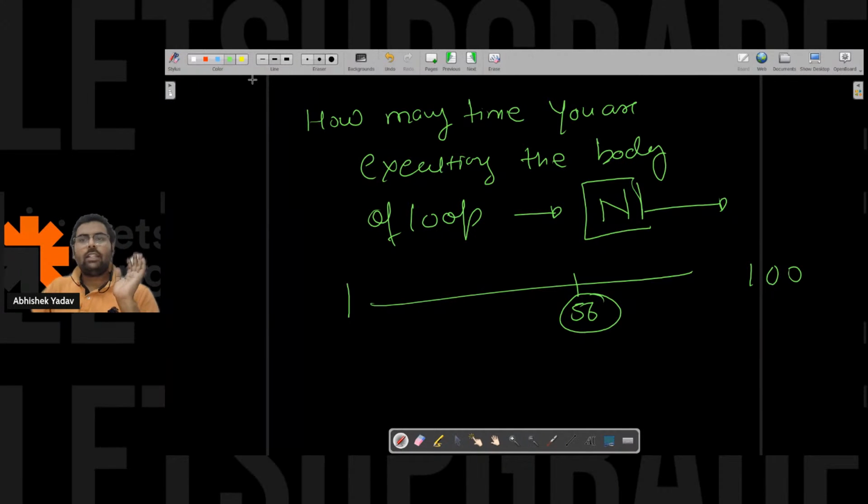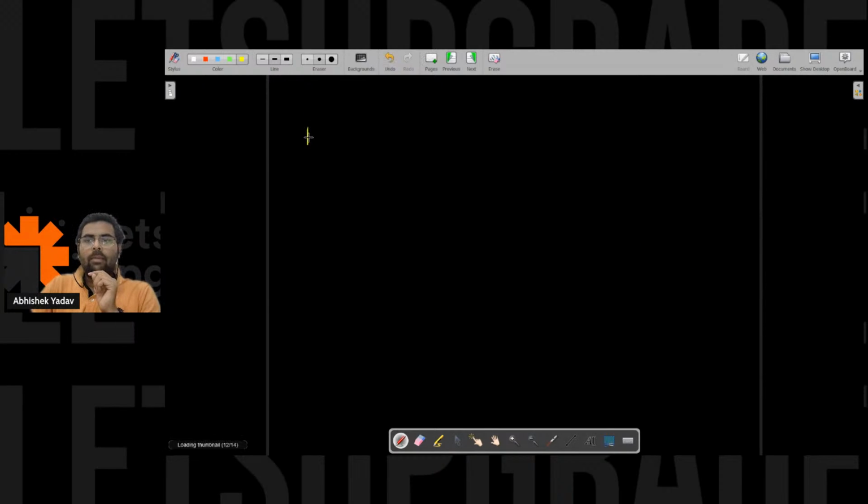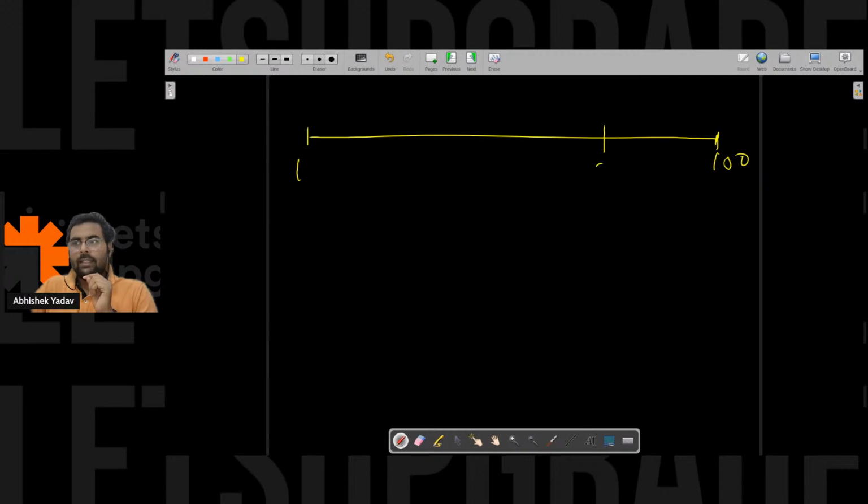So guys, here what is happening? Here you are searching for this number 56, this random number. Correct, correct. So here you are saying that first I will do this search, that is, search number 1, 2, 3, 4, 5. So I have 100 options and I have to do 100 searches, right everyone? So now, I know I have numbers from 1 to 100, and this number is lying here, let's assume 80.